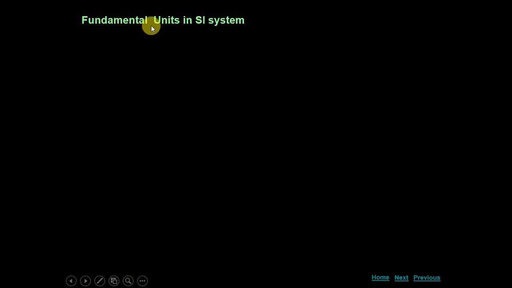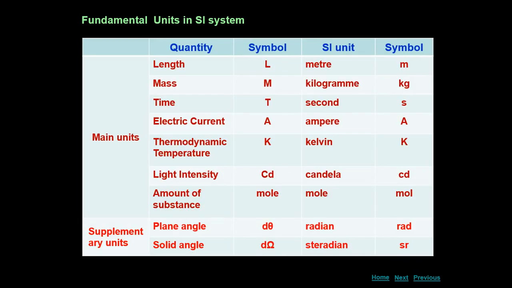Now let us see fundamental units in SI system. What are the fundamental units? These are the fundamental physical quantities in SI system. Quantities are length, mass, time, electric current, thermodynamic temperature, light intensity, amount of substance. These are the main physical quantities. Now two supplementary quantities are also added here, that is plane angle and solid angle.